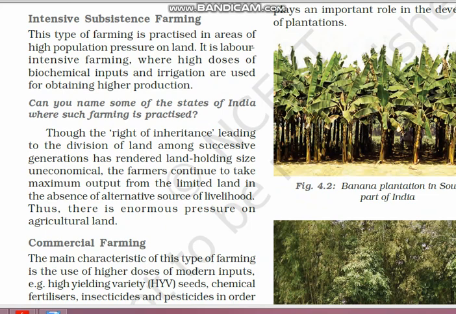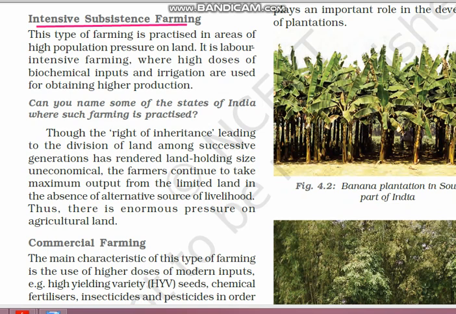Now comes the second type of farming, that is intensive subsistence farming. As the name suggests, subsistence is for the purpose of survival. Intensive means with extreme force, extreme strength. Many people are involved and a lot of inputs are given in the way of biochemicals, so it is called intensive subsistence farming.